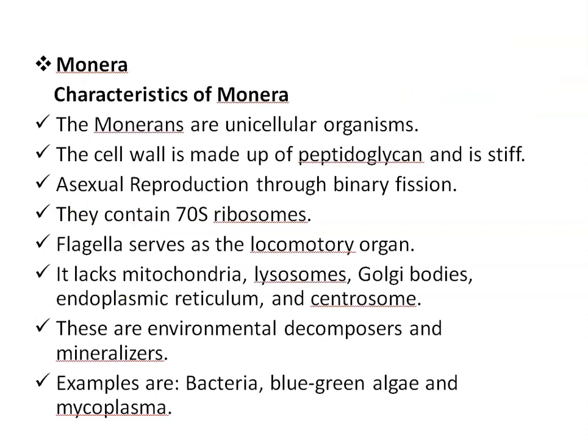First, the characteristics of Monera. The Monerans are unicellular organisms. The cell wall is made up of peptidoglycan and is stiff. Asexual reproduction is through binary fission. Monerans contain 70S ribosomes. Flagella serve as the locomotory organ. Monerans lack mitochondria, lysosomes, Golgi bodies, endoplasmic reticulum, and centrosome.